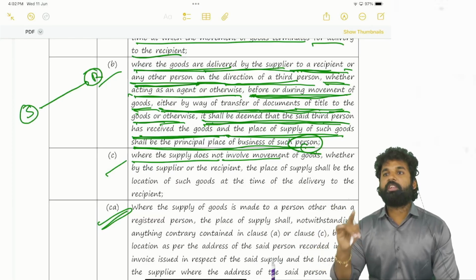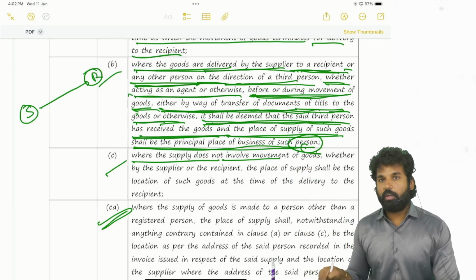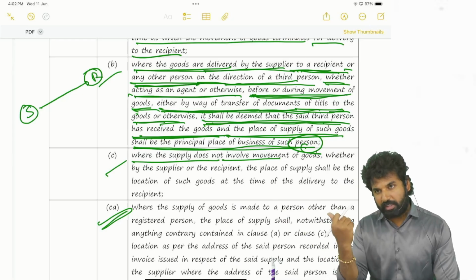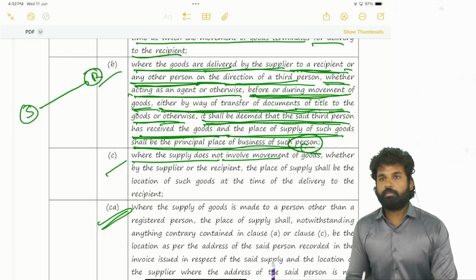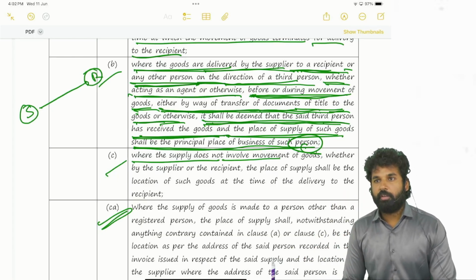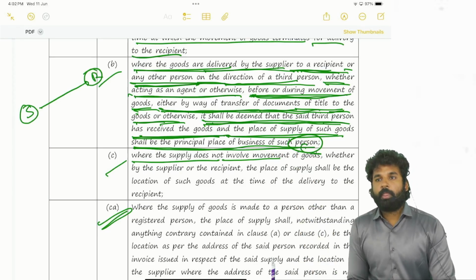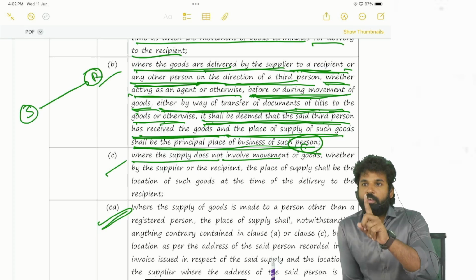One is just for the sake of delivery, because he wants to use the goods in that location, or an order has been placed from Chennai to him. Actually this is a sale. So in that case, it may be a sale or it may be just a delivery. If it is a sale, then two transactions are there here. One delivery, two transactions. Two different bills will be there. From supplier to third person, one bill will be there. From third person to the person in Chennai, another bill will be there. Two invoices, two orders, but delivery will be one only.